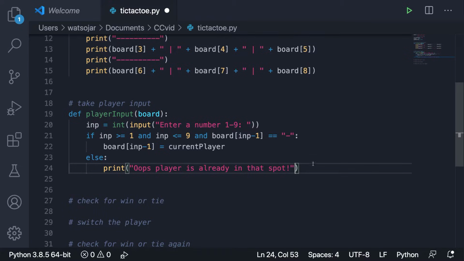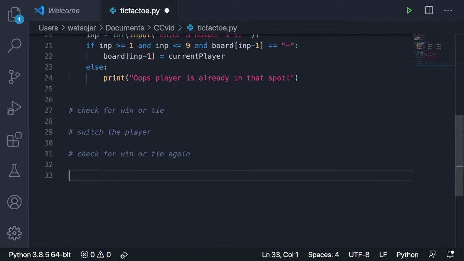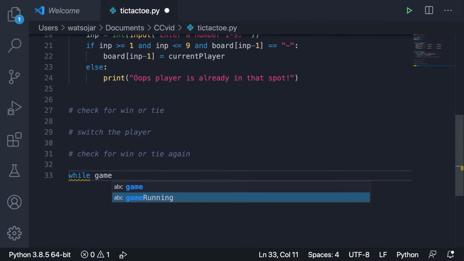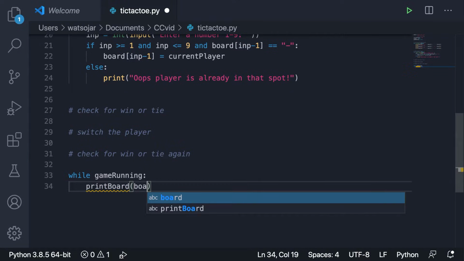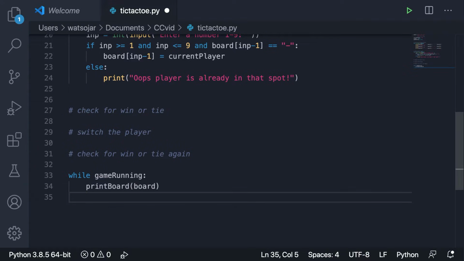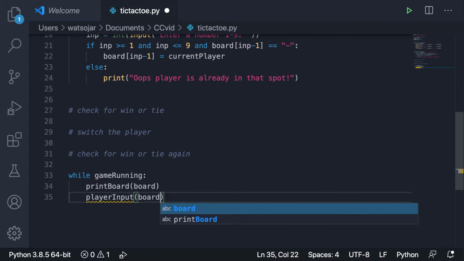All right, so how about we go down here and we just start that game loop and we can start seeing all these parts work together. So let's create a while loop and say while the game is running, we're going to first print board and then pass in the board, and then we're going to have the player input and we're going to pass in the board there as well.